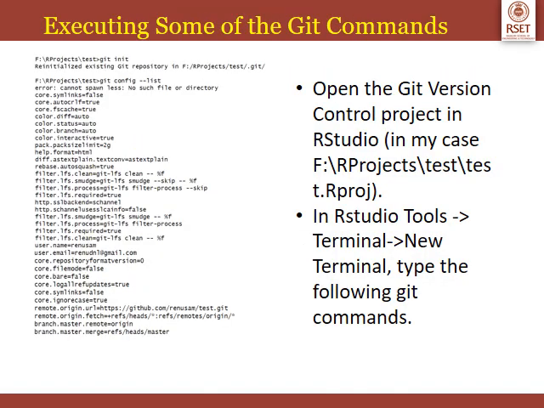So if you want to execute these Git commands in your RStudio terminal and see the results, open the Git version control project that you have created on your local machine. In RStudio, you have to open the Git version control project. So in my case, I'll go to F, R project, and my GitHub project is named test. Within that, I can see a file test.rproj. If you click on that, automatically the project will open up in RStudio.